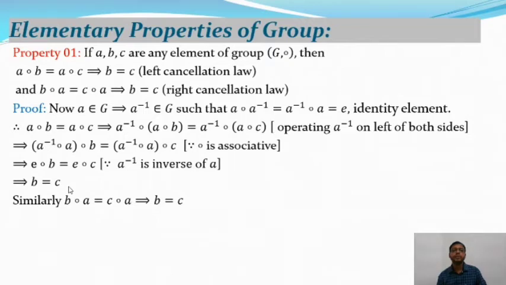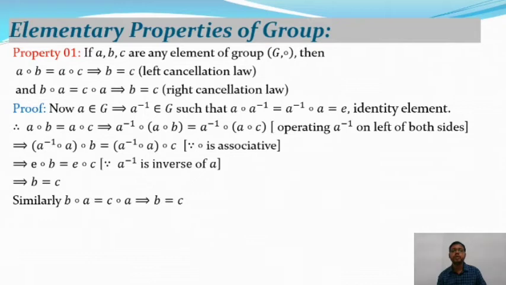Similarly, we can prove that b ∘ a = c ∘ a implies b = c, and this is the right cancellation law. In that case, operating with a inverse on the right of both sides of this relation, we get b = c.